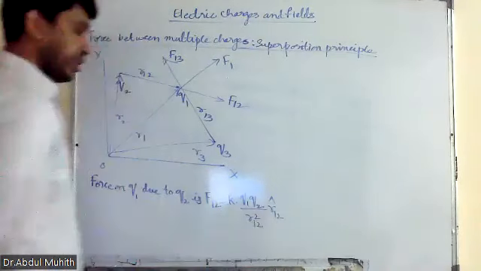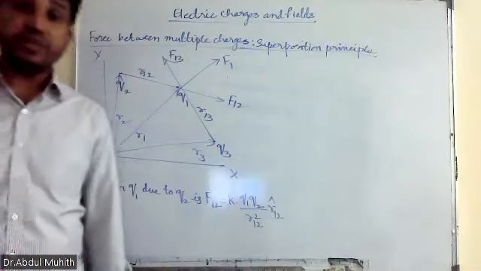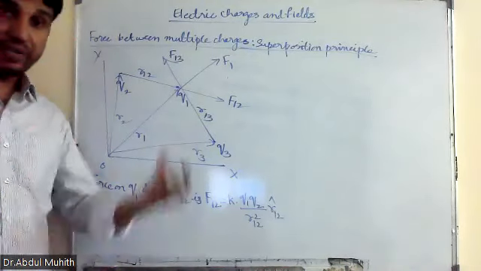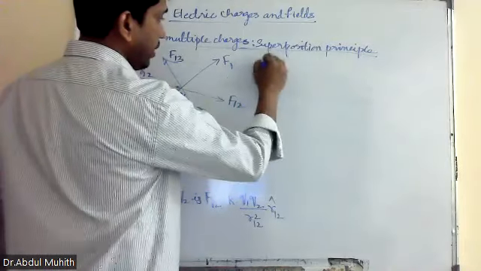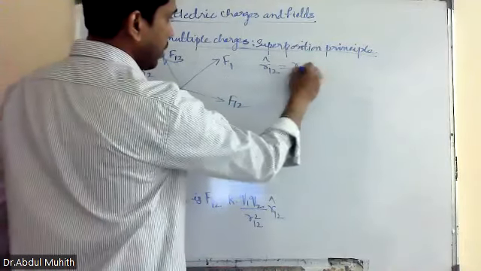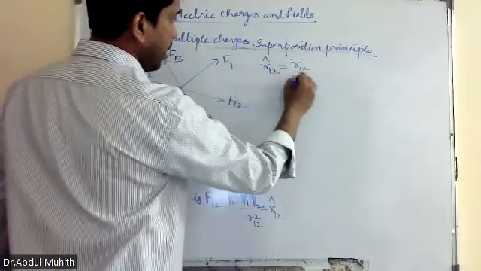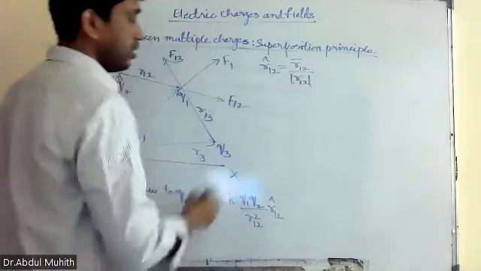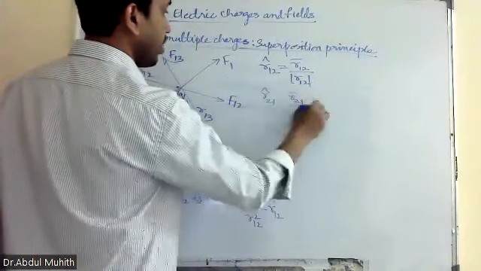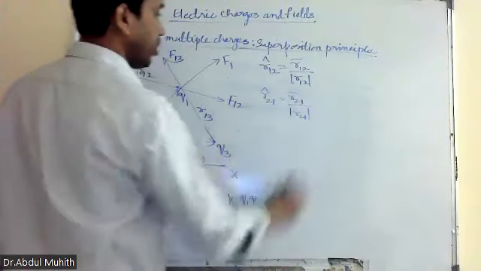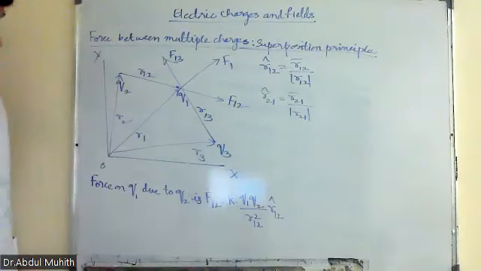Why is there a cap here? Cap will tell the direction of the vector. When I write R12 cap, it is R12 vector divided by R12 modulus. And R21 cap is R21 vector divided by R21 modulus. Is that clear?